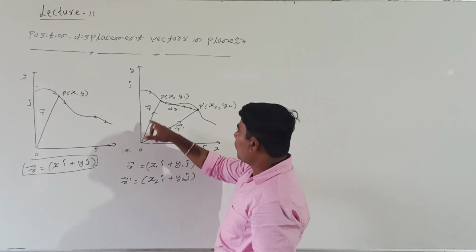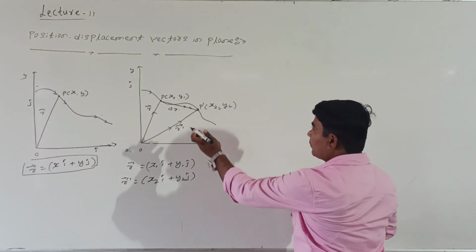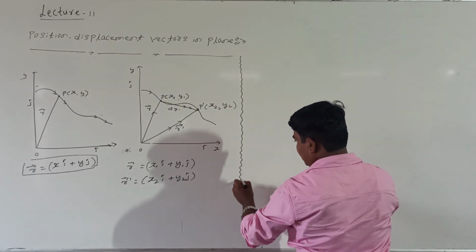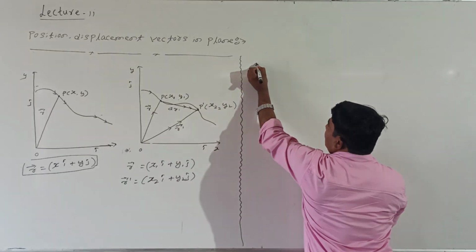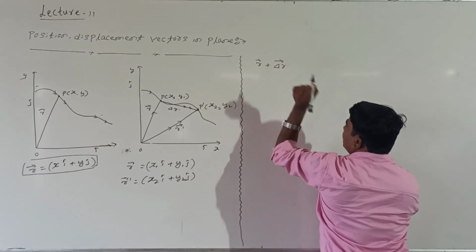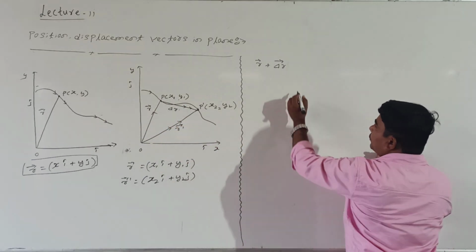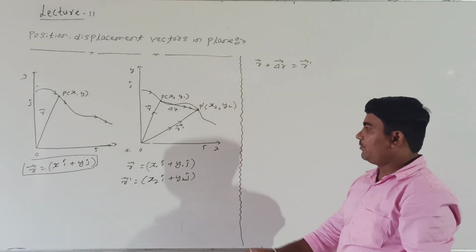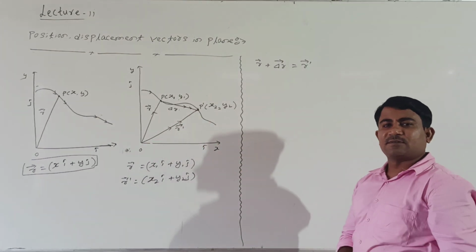In this triangle OPP dash, shall I apply the triangle law of addition of vectors? Vector R plus del R vector, because R and del R are in the same order, equals R dash vector, because R dash is in the opposite order: tail is connected to tail, head is connected to head.